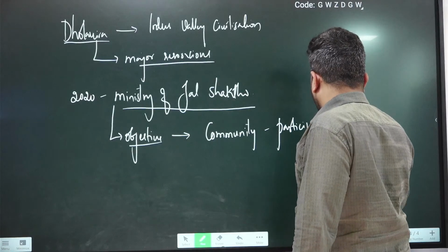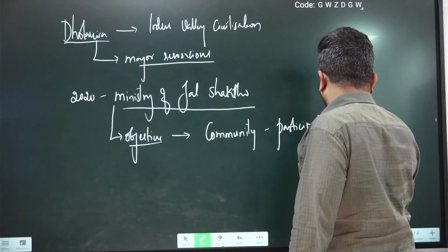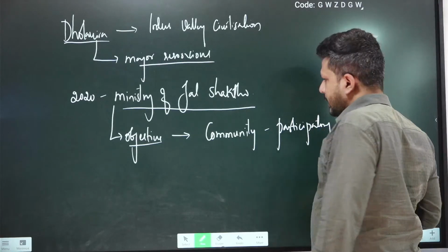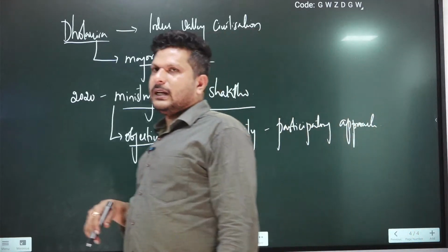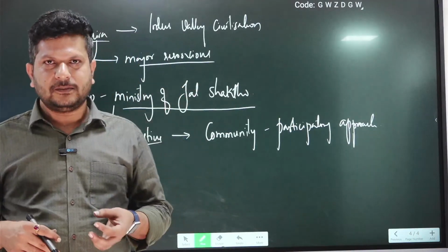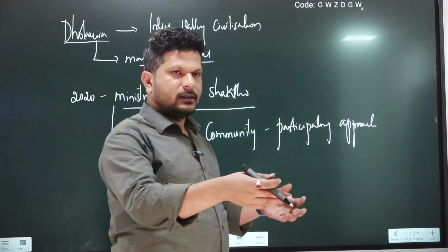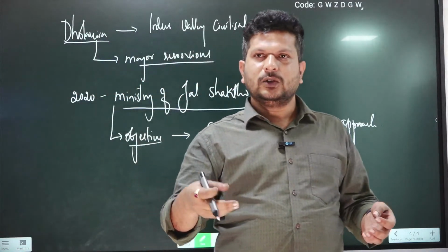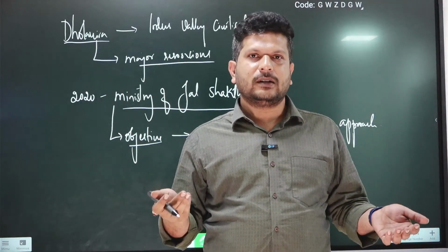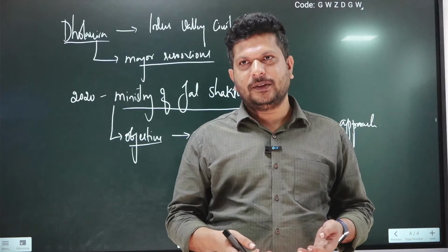Community-led participatory approach. Because you see, groundwater is available at the disposal of an individual. You get it checked somewhere whether water is available or not, you ask a borewell company to come and dig it, and you start taking water from it. So it is at your disposal.